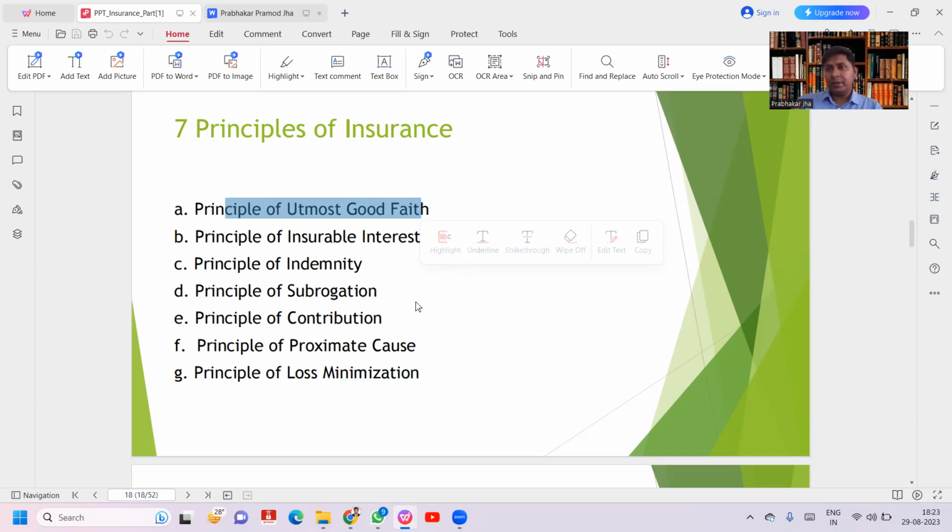Can we take the policy in the name of our friend? No, there is no relationship. So we cannot take the policy in the name of our friend because of no insurable interest.